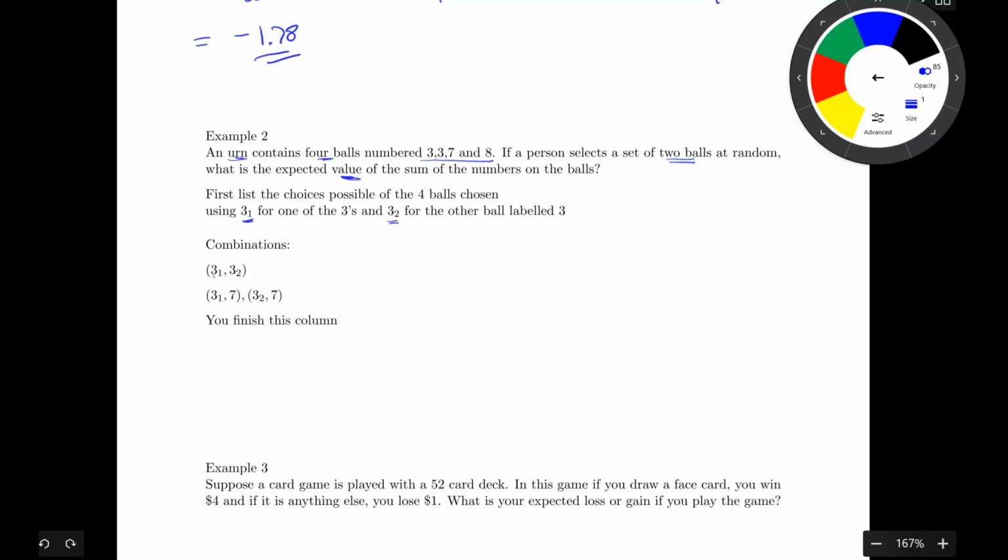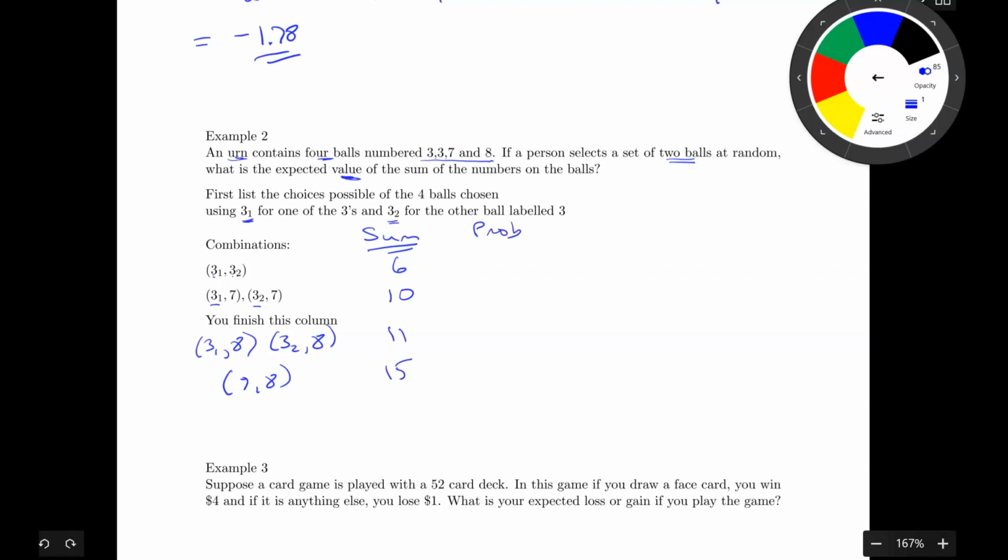All right, so what I want to do is look at what the different possible combinations are. So I've got the 2 3s I could pick up, one of the 3s and a 7, and the other one of the 3s and the 7. And so then what can I do? I get one of the 3s and the 8, and the other one of the 3s and the 8, and then just the 7 and the 8, right? Okay. So then I have what the sum of the balls would be. So here I would get 6, here I would get 10, here's 11, and here's 15, right?